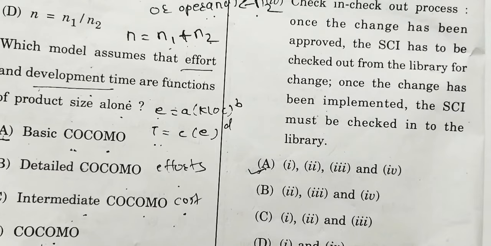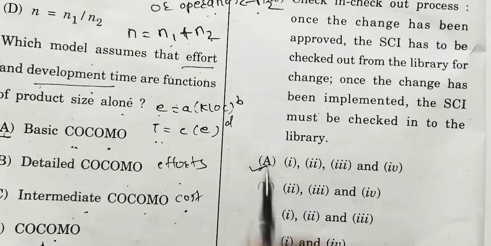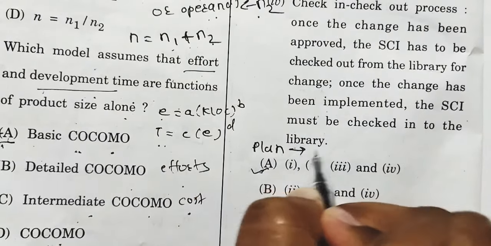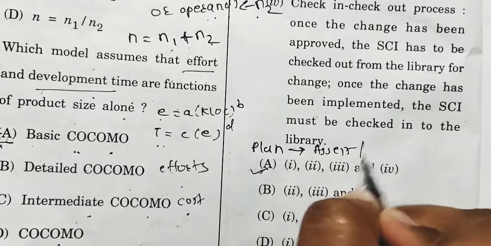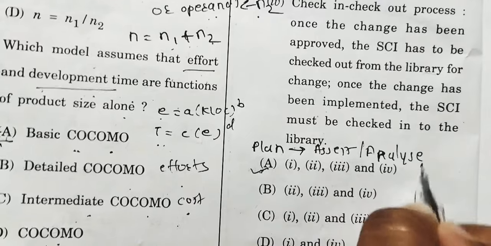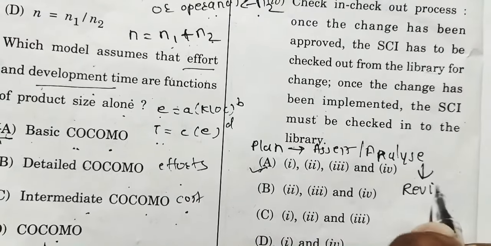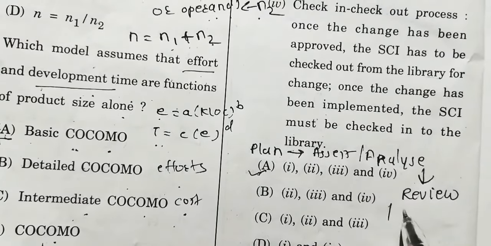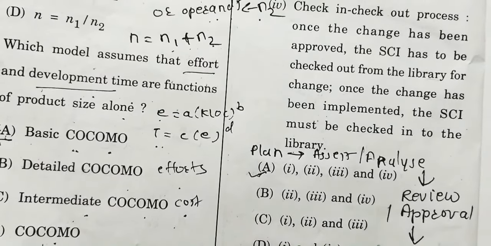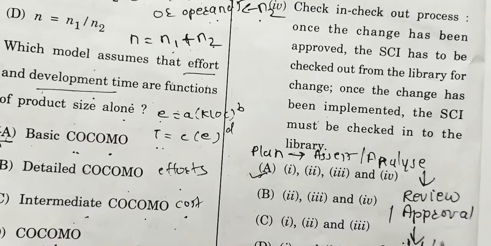There are steps in the change control process. What are those steps? First is plan. Next is assess or analyze. Next is review or approval. Next, build or test.